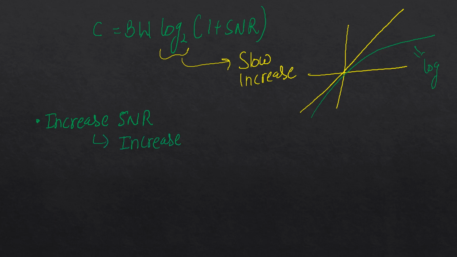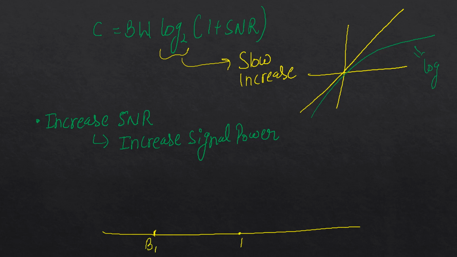Okay, and increasing signal power is not a good thought, because again, if we draw our bands, let's say this is B1 to B2, which is allocated to me, and B0 to B1 is allocated to someone else, B2 to B3 is allocated to someone else. Okay, so if I draw a typical spectrum, it looks something like this.